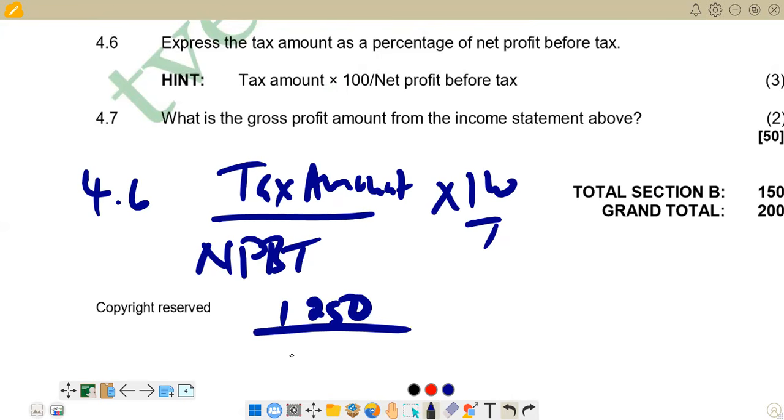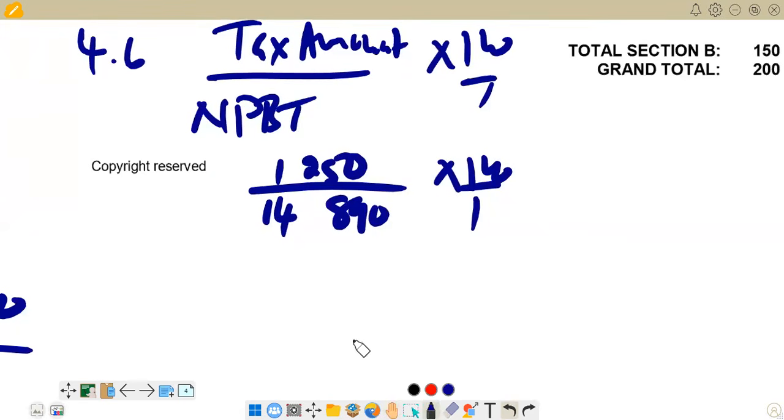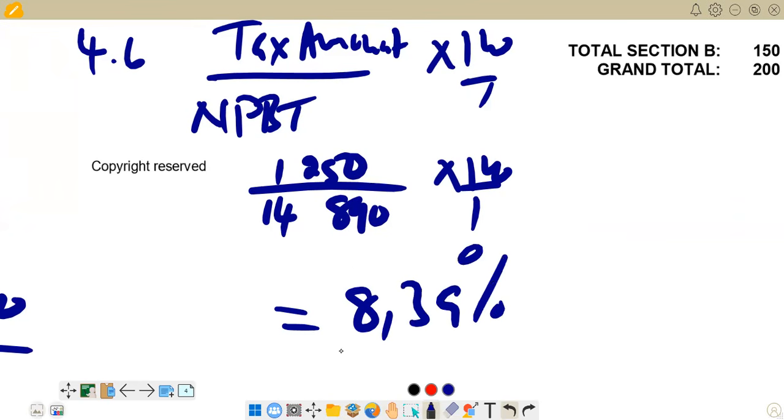Then we divide by net profit before tax, which is 14,890. And then we multiply by 100 over 1. Let's try to calculate that one. When you calculate that, you are going to get 8.39%. So this is what we have in terms of 4.6.